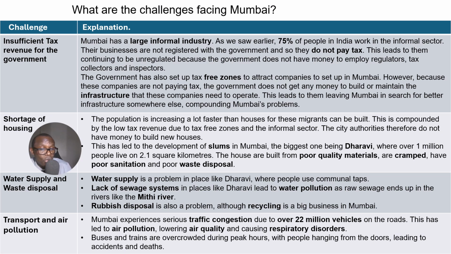They cannot employ regulators or inspectors that can inspect the businesses to see whether these businesses are operating in accordance to the law and in accordance to the standards that have been set by the government. And therefore, it becomes quite a vicious cycle, because if the government does not have money to chase the money that they need to get from this informal sector, then it's obviously not working.